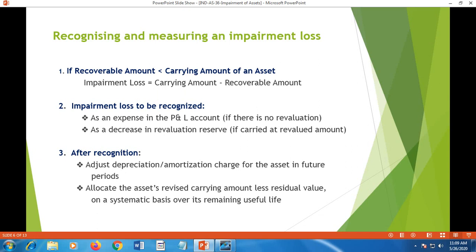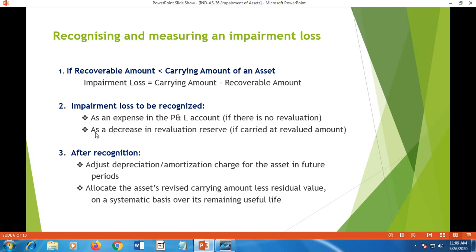Impairment loss is to be recognized as an expense in the profit and loss account if there is no revaluation. That means if on a particular asset revaluation is not done, the impairment loss recognized has to be treated as an expense and debited to profit and loss account.